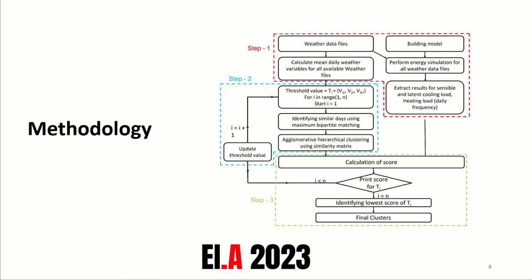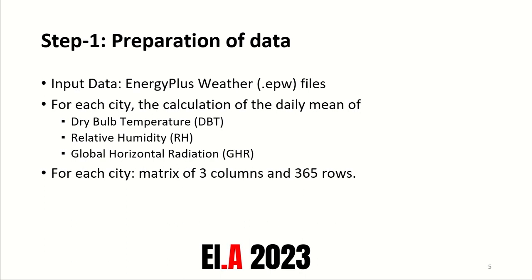As you can see in step 2, first we provide threshold values for climate parameters V1, V2 and so on till Vn. Then we identify the number of similar days between two cities using maximum bipartite matching. After getting a similarity matrix between all cities, we use agglomerative hierarchical clustering to classify the cities into k number of clusters.